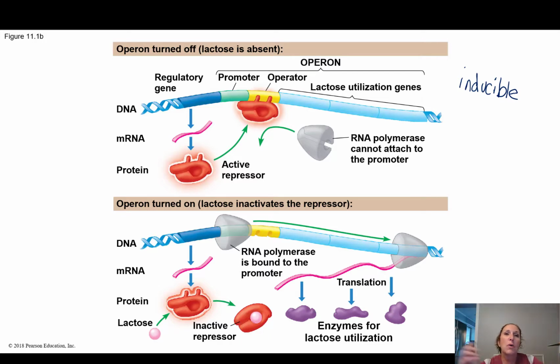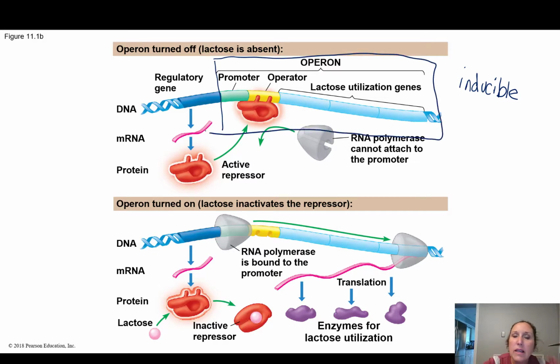So here is the operon. The operon goes from here all the way to here, and it contains a promoter, which we already know what that is. And this is on the DNA. Notice it contains something called an operator, and then the enzymes that you're trying to make, or the genes that try and make the protein.